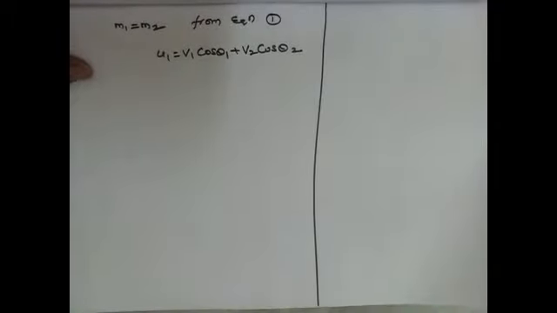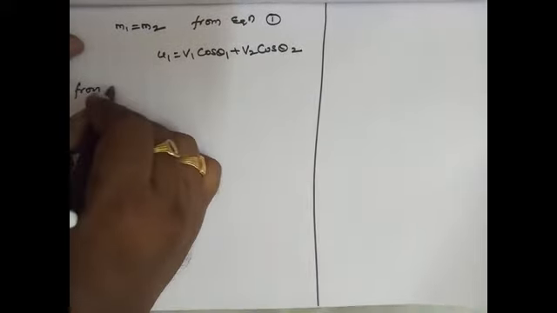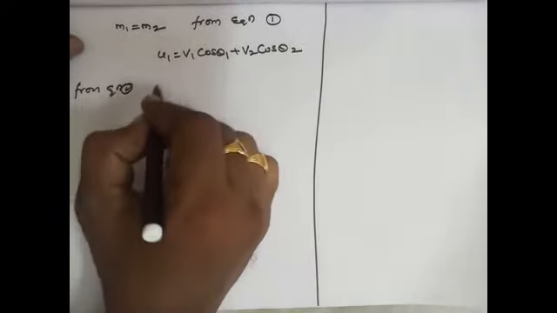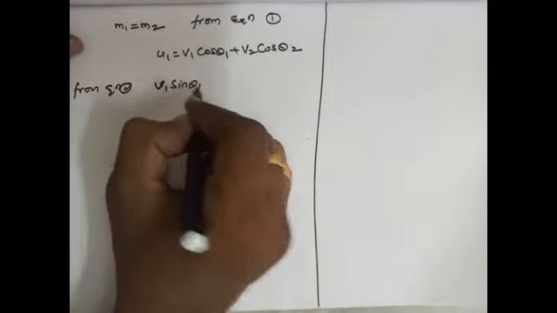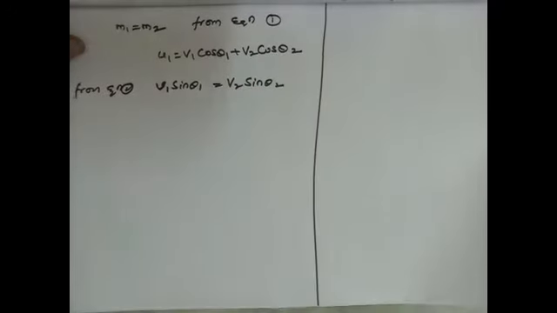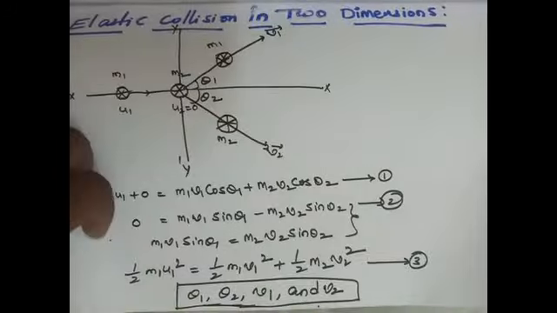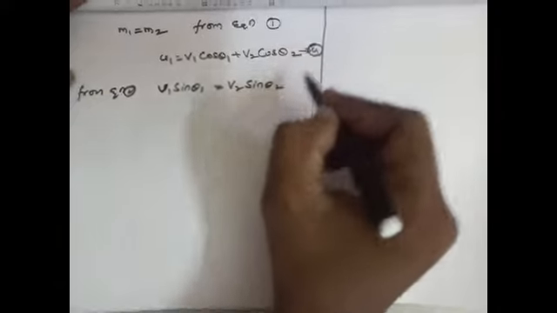Similarly from equation 2, we get v1 sin theta 1 equals v2 sin theta 2. Earlier we assumed equation 3. Now this is equation 4, and this is equation 5.